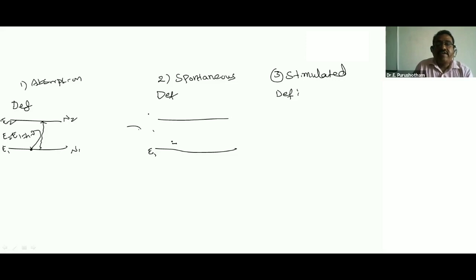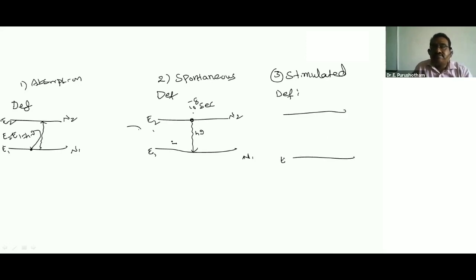So this is the same E1, E2, N1, N2; this is the excited state atom. The excited state atom cannot stay for a long time. It can stay up to 10 to the power minus 8 seconds. After 10 to the power minus 8 seconds, it returns to the ground state by itself, emitting one photon. This phenomenon is called spontaneous emission of radiation.